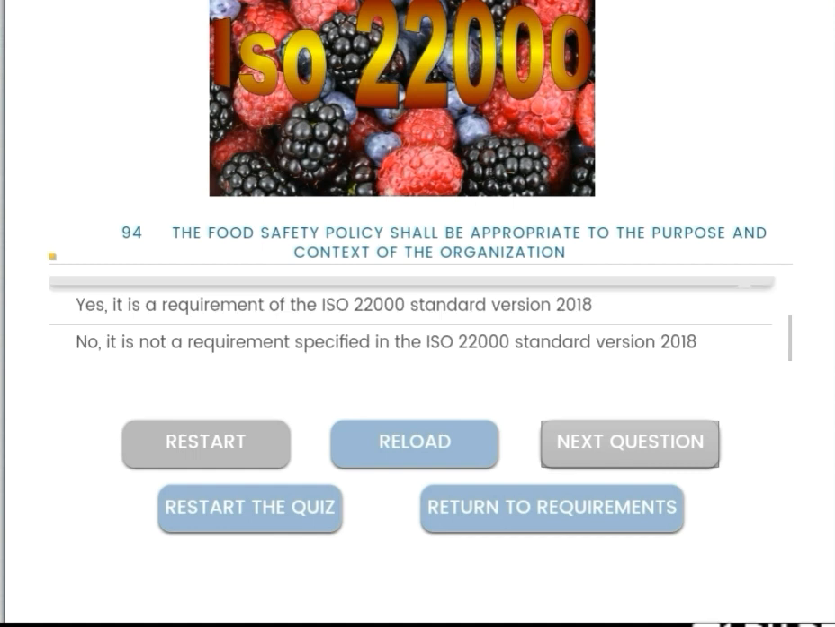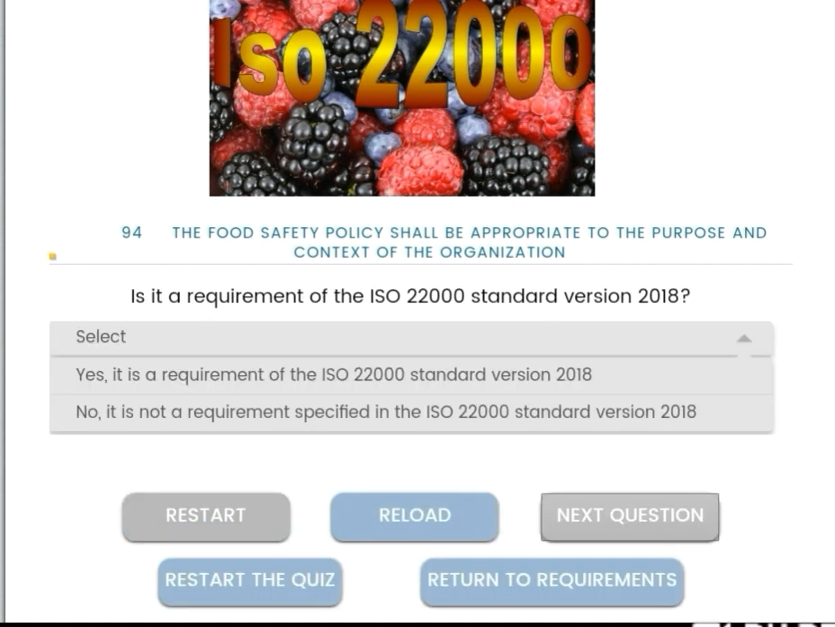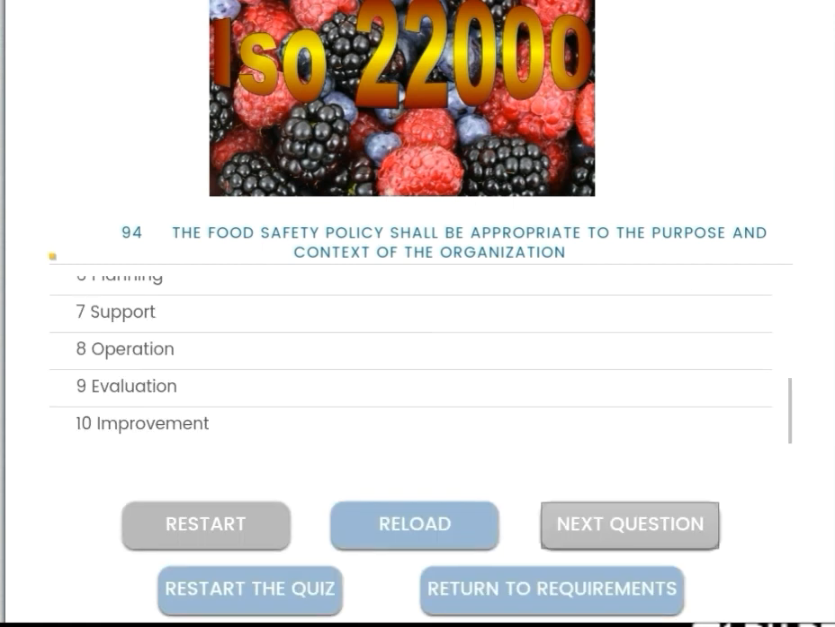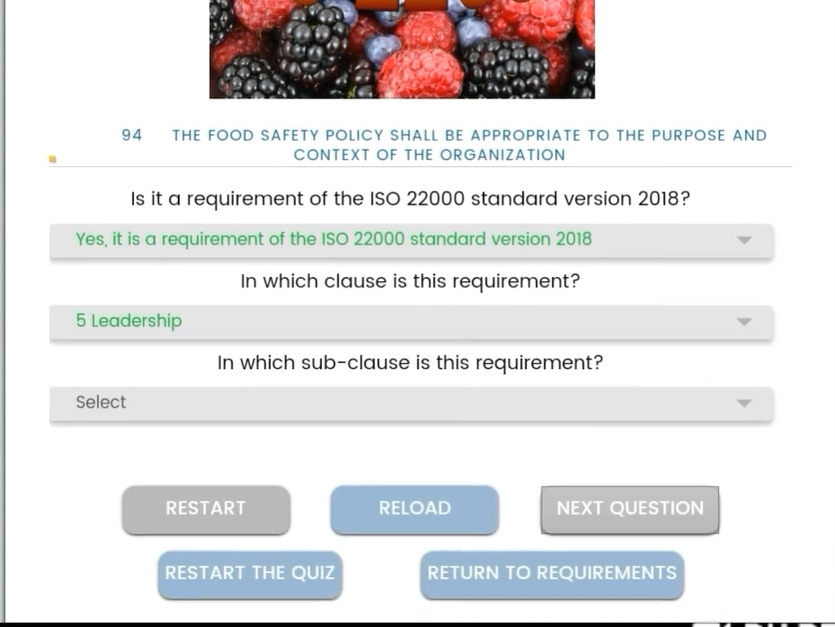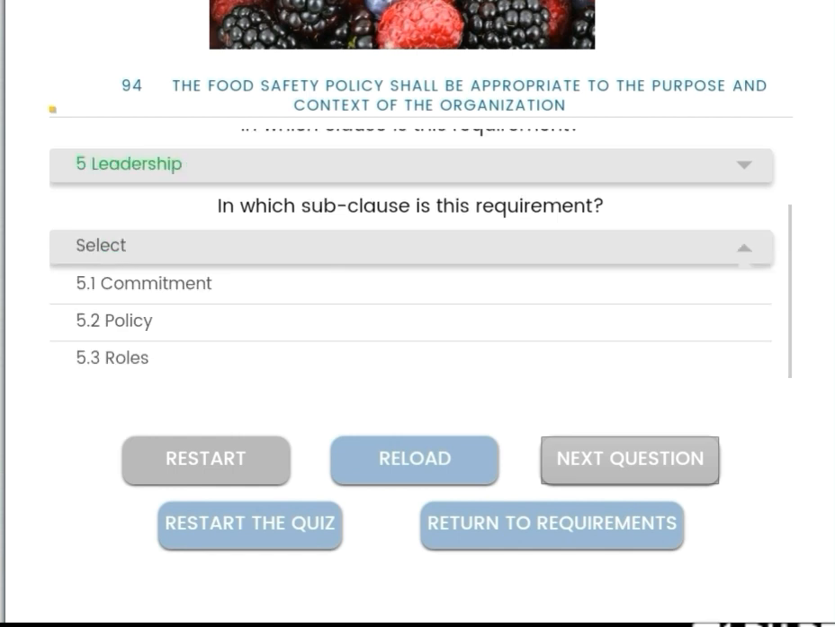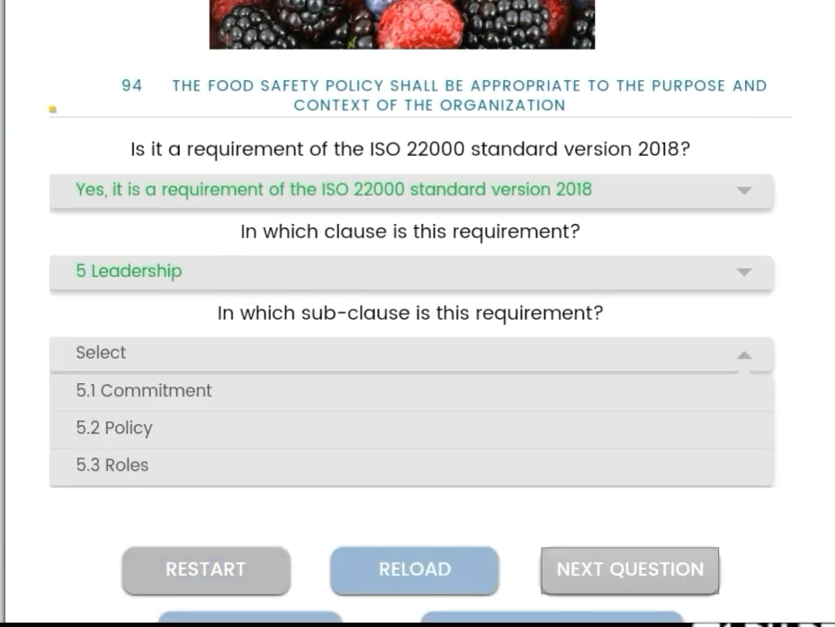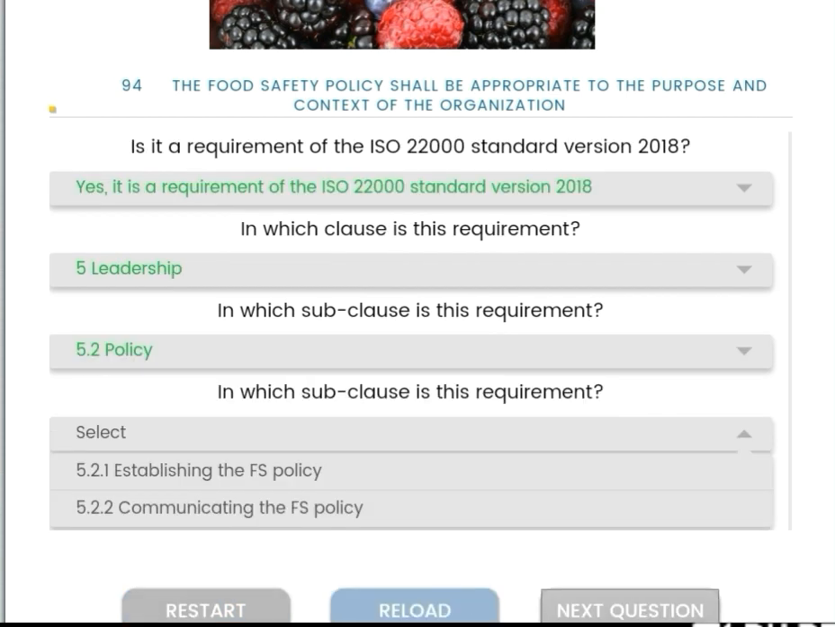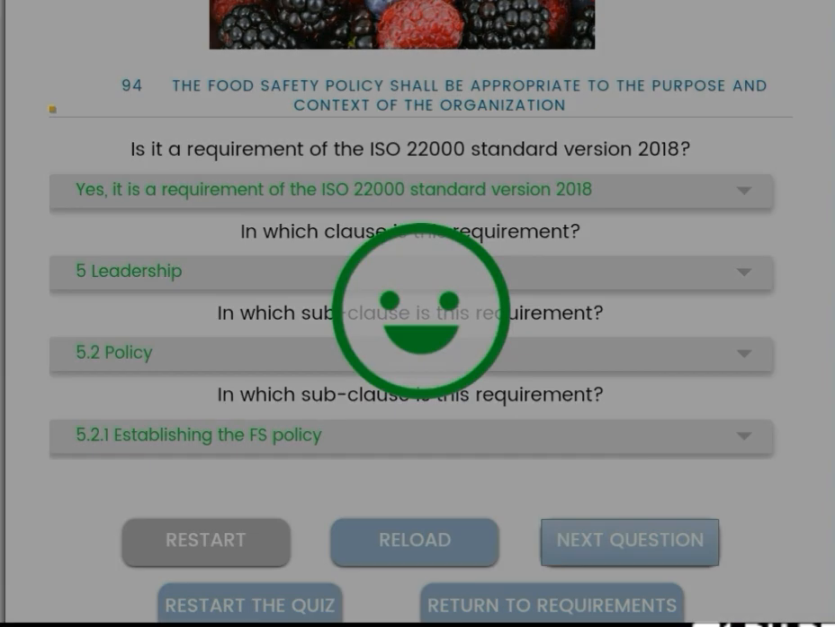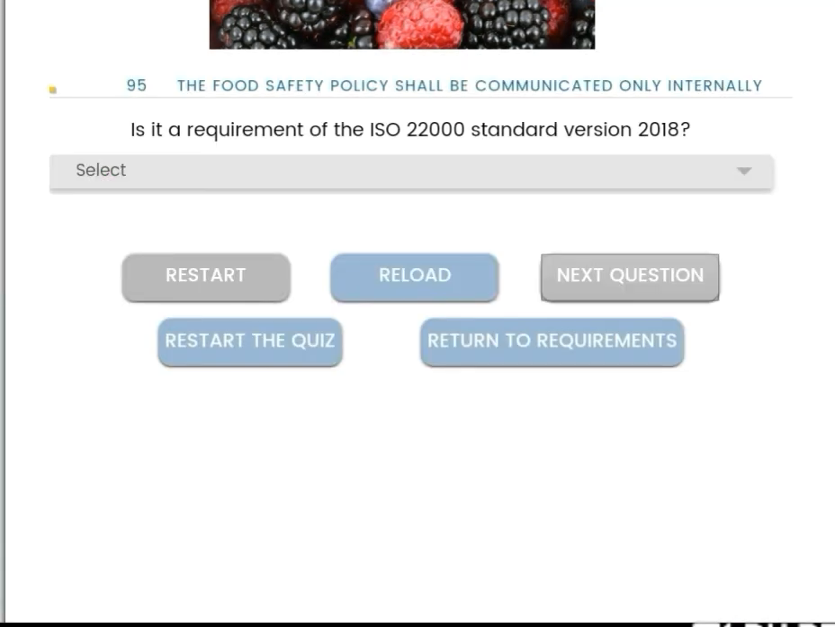Next, the food safety policy shall be appropriate to the purpose and the context of the organization. Yes, it is a part of the leadership clause number, and the subclass is 5.2 policy. Then the subclass is 5.2.1 establishing the food safety policy.